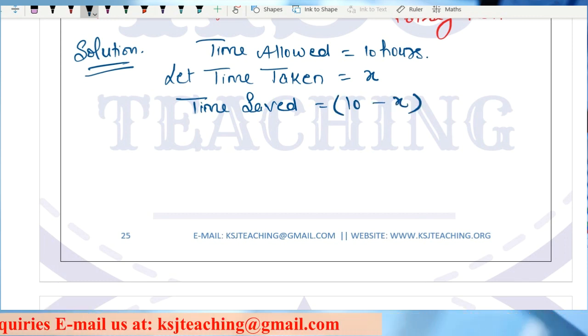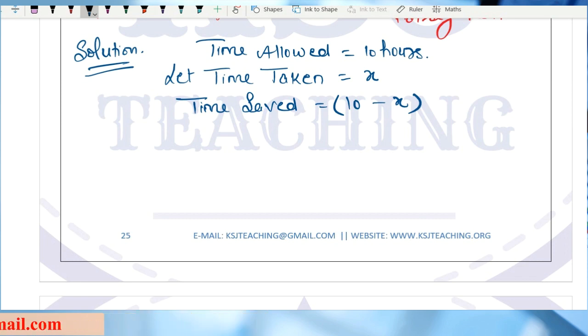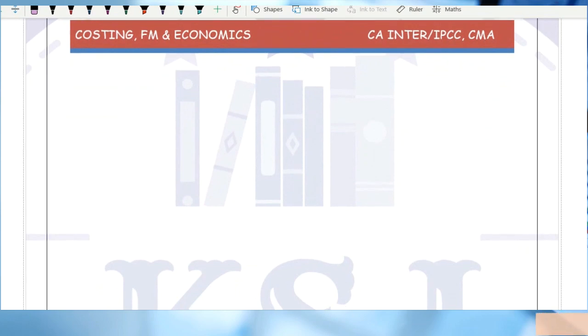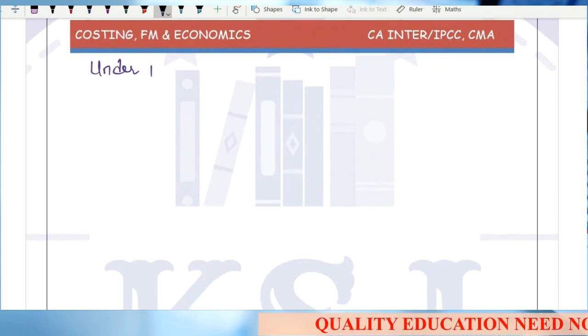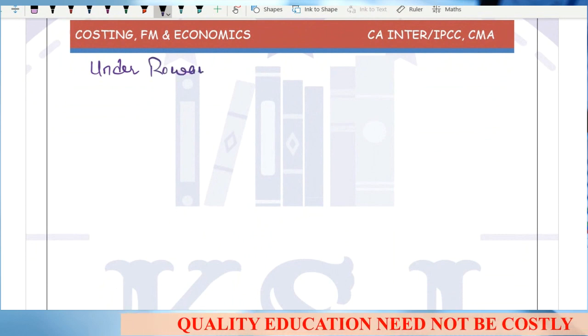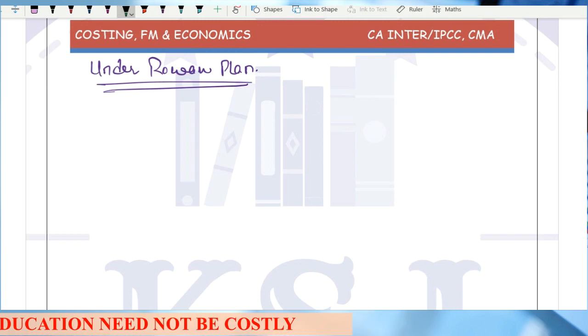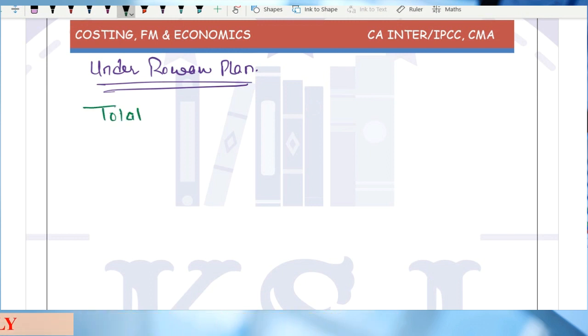Any doubts? Now, worker B is placed under the Rowan plan, so we'll see the situation under the Rowan plan. What is the total wages under the Rowan plan? How do we calculate total earnings or total wages? Two components.